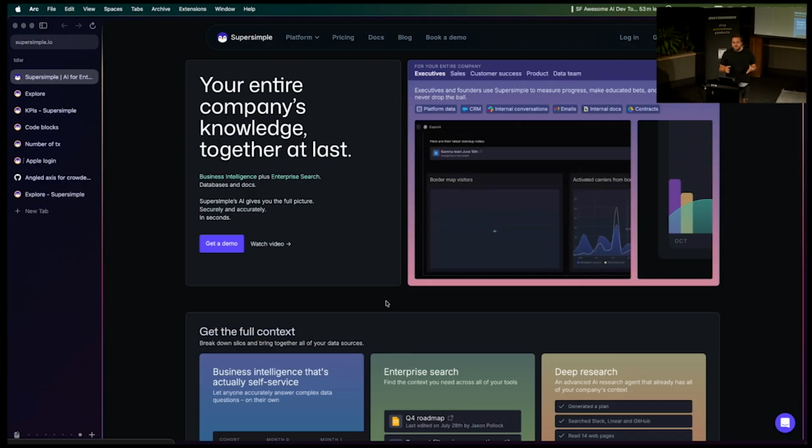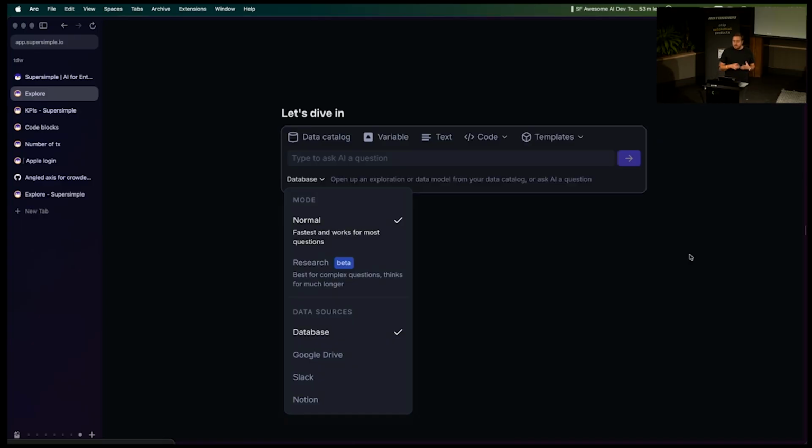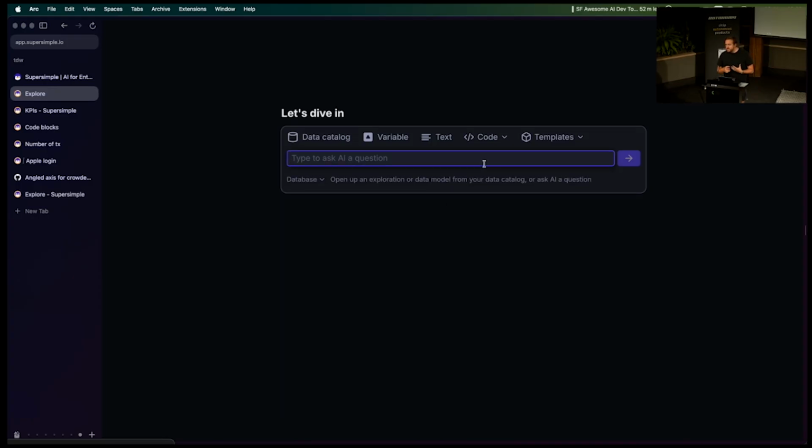We're an AI-native knowledge platform for both humans and agents, which means we pull together all of the context in your company, both structured data in things like data warehouses and unstructured data across all your internal tools. And we do this not via something like MCP calling, but rather we build a set of highly reliable and